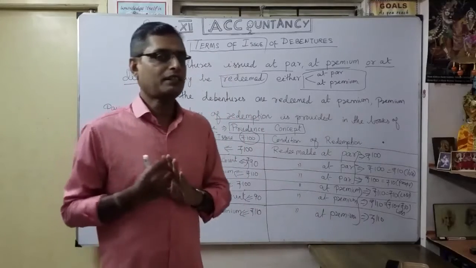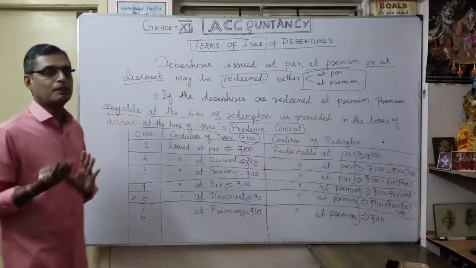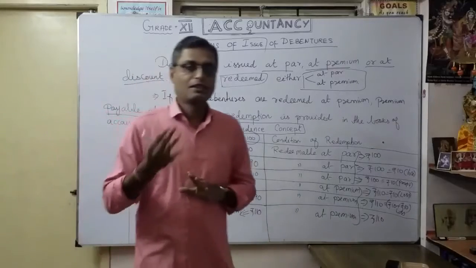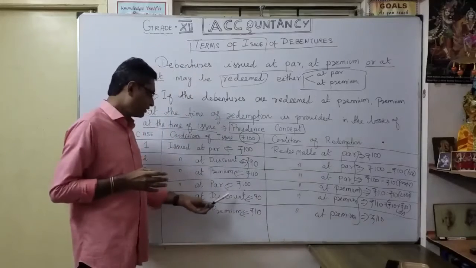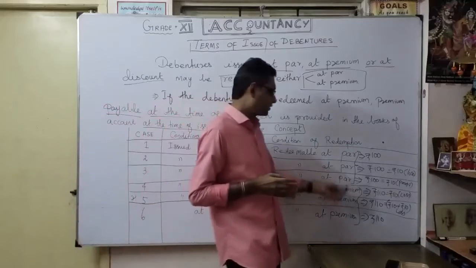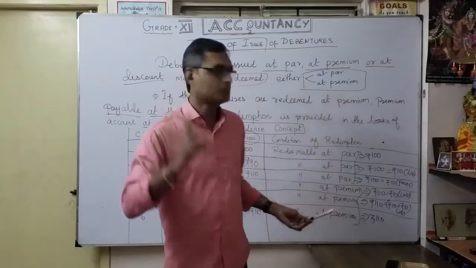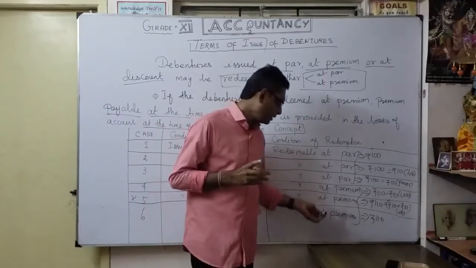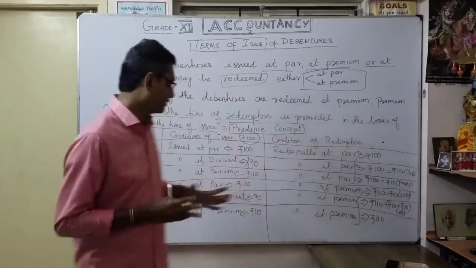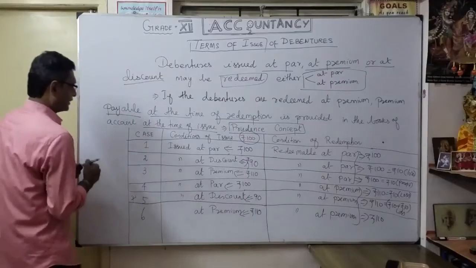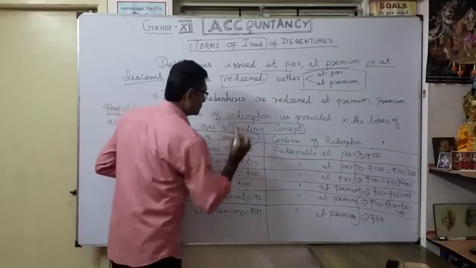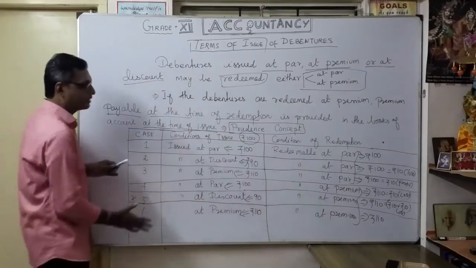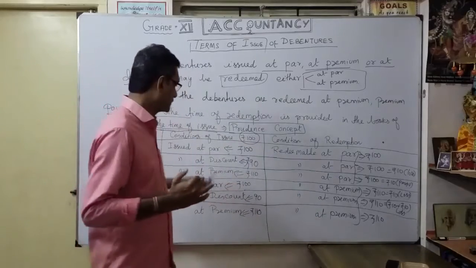So if you collected 90 rupees, you never repay less, again 80 rupees. That's what here. Issued at discount, but never redeemable at discount. Redeemable only two possibilities, maybe at par or maybe at premium. Understood? Likewise, totally 6 cases are our conditions of issue and redemption. That's why I gave the example like this, so you can memorize.